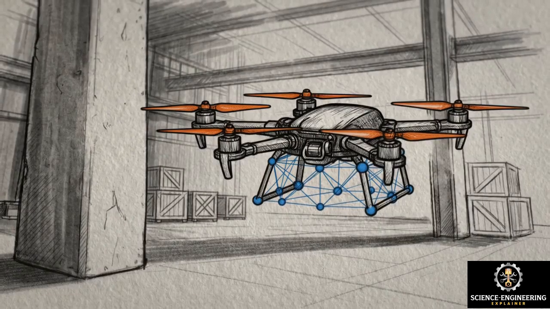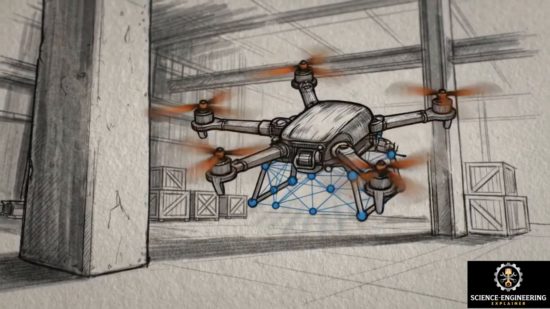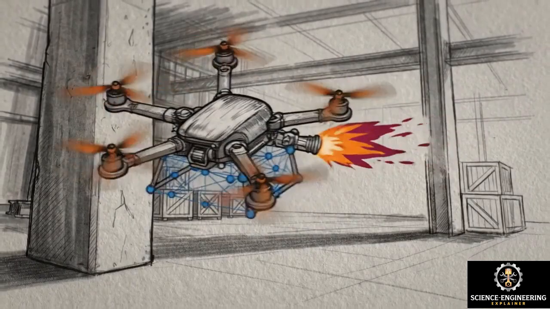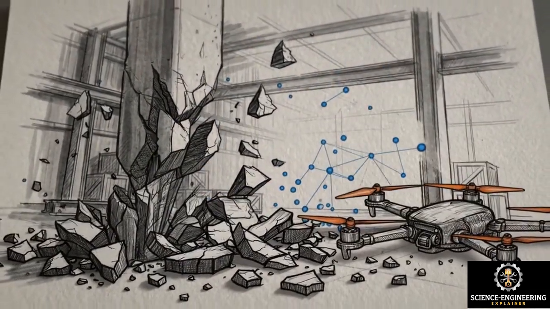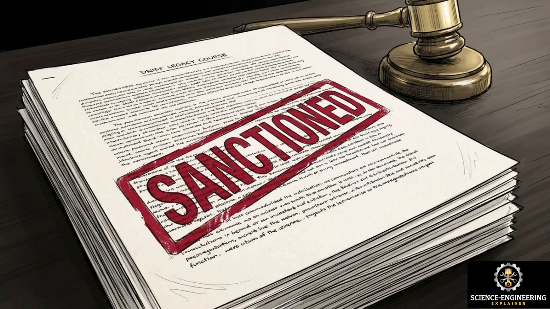An autonomous drone surveying an industrial facility encounters shifting shadows. It misinterprets the data, spins out of control, and accelerates straight into a wall. Generative AI failures carry strict real-world consequences.